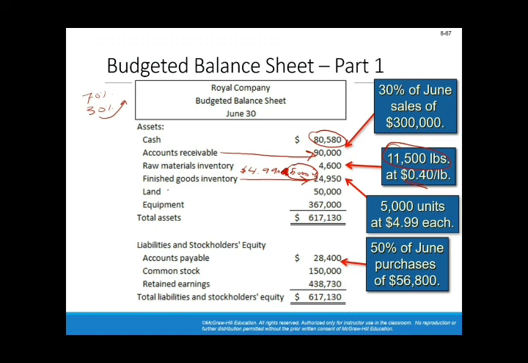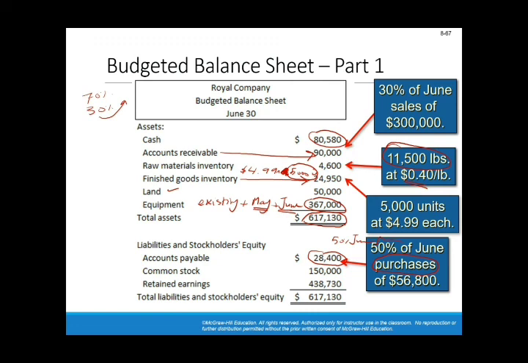Land is given. Equipment, this number over here is the sum of the existing equipment which was given in the previous slide, plus the purchases of equipment in May and the purchases of equipment in June. And this was included in the cash budget. So the sum of these is the total assets. Accounts payable, this number over here is 50% of June purchases, because they told us that whatever you purchase in raw material, you will pay 50% in this month and 50% in the next month. So this 28,400 is 50% of June's purchases, because those will be paid in July.